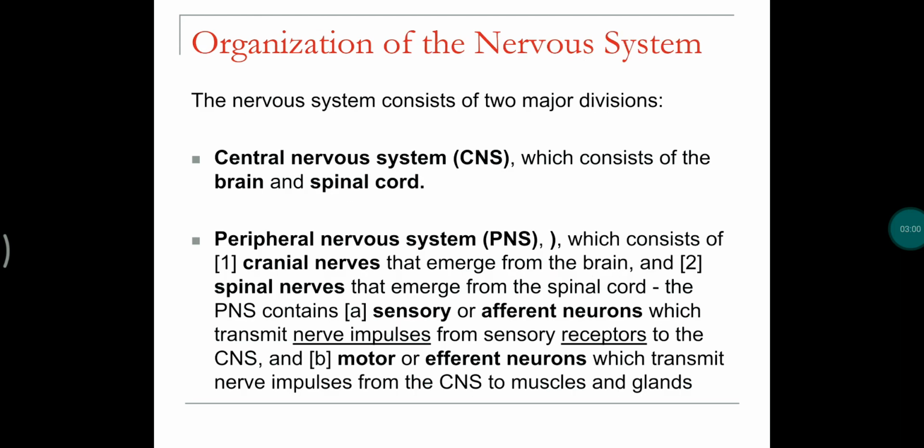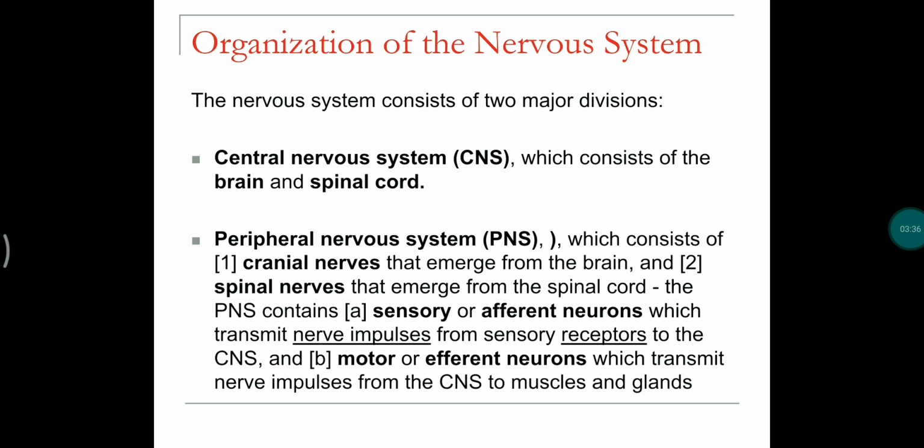Coming to the organization of the nervous system. The nervous system consists of two major divisions: the central nervous system and the peripheral nervous system. The central nervous system consists of the brain and spinal cord, whereas the peripheral nervous system consists of cranial nerves and spinal nerves. Cranial nerves are the nerves which emerge from the brain, whereas spinal nerves come out of the spinal cord.